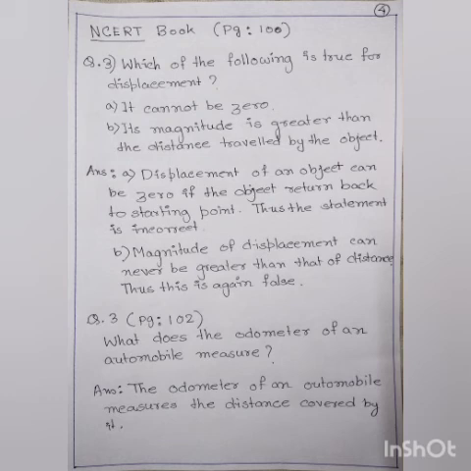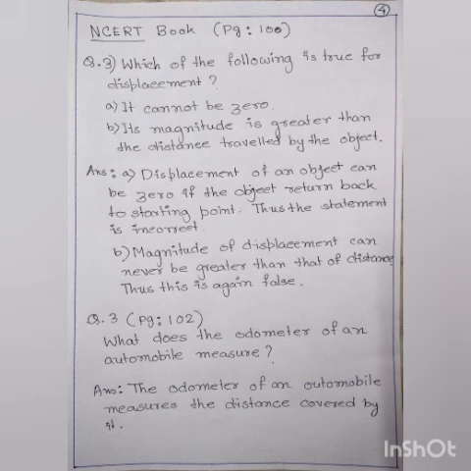Actually, it can be 0. So how to write the answer? Displacement of an object can be 0 if the object returns back to the starting point. Thus, the statement is incorrect. And let us discuss option B. Displacement magnitude is greater than the distance traveled by the object. It can never be. Displacement of an object can never be greater than the distance. Thus, this statement is also false. Clear?